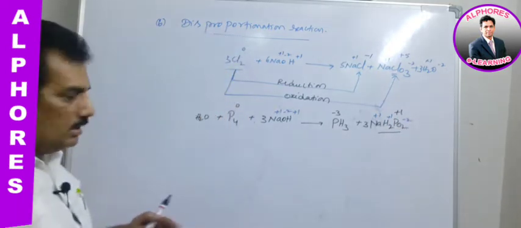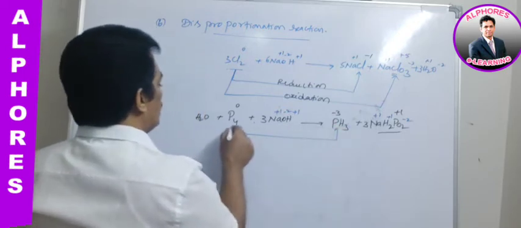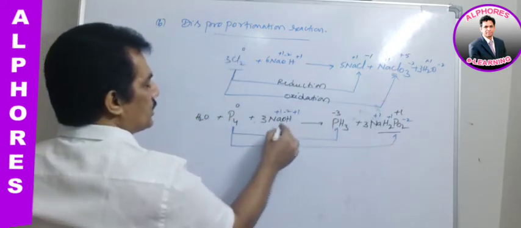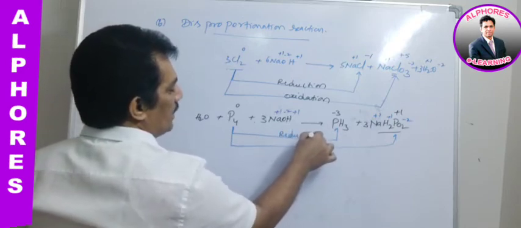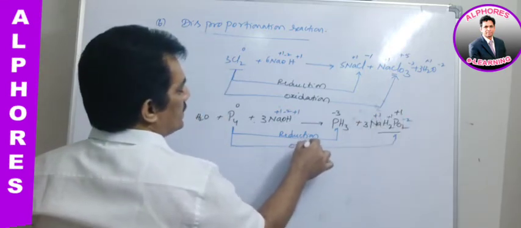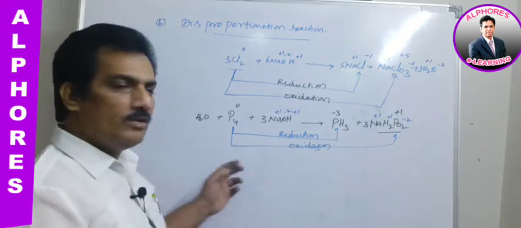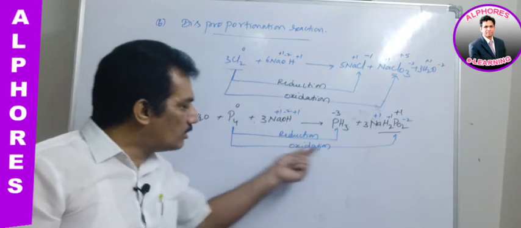There is no change. That means only phosphorus is changing its oxidation state from 0 to -3, which is considered as reduction, and 0 to +1, which is considered as oxidation. Again, here you can observe the same element is undergoing reduction and oxidation.